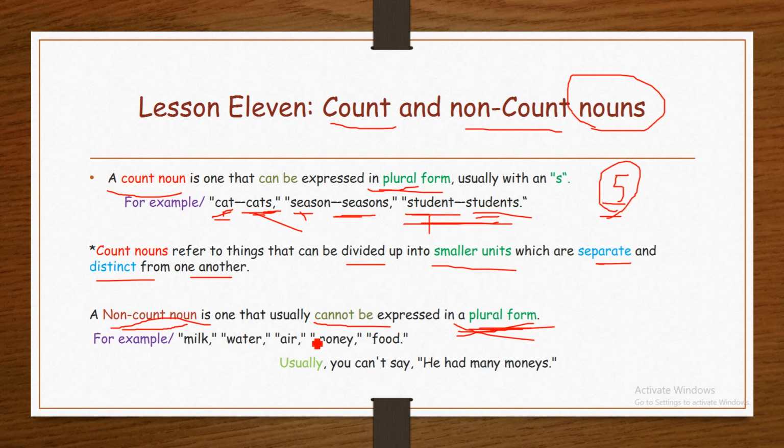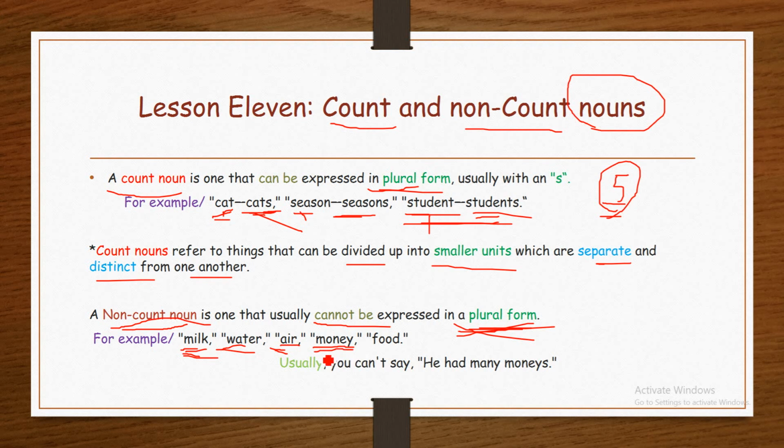A non-count noun, as I said, is one that usually cannot be expressed in plural form. It is non-countable. For example, milk. Milk is uncountable. You can't say milks. And water is uncountable. You can't say waters. You can never count water. And air, sorry.